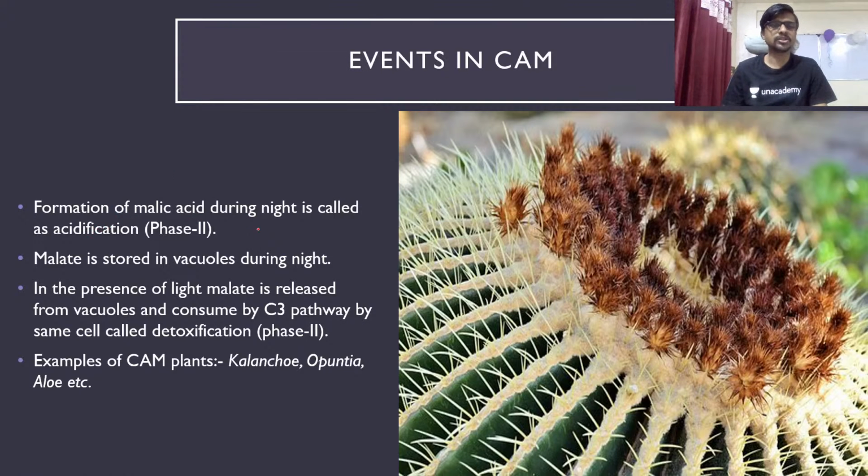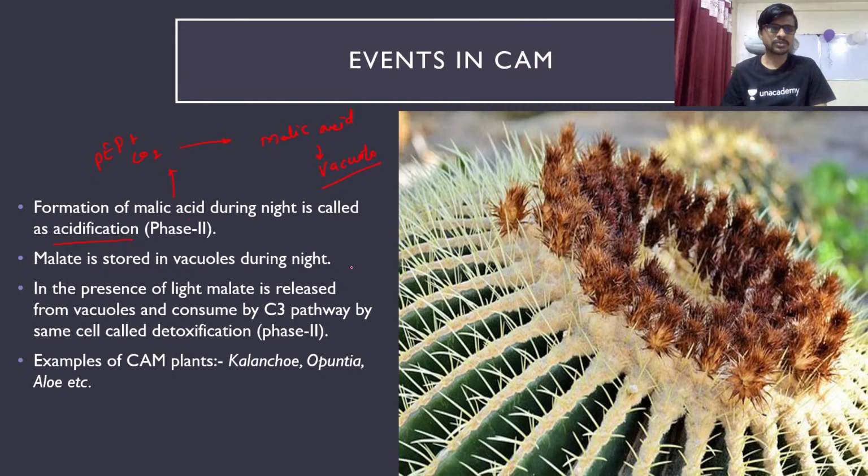Formation of malic acid during night is called acidification. Okay, so acidification means the formation of malic acid during the night. So at night we know the CO2 is fixed, and it is added on the PEP, phosphoenol pyruvate, which is converted itself into the malic acid, and which is stored inside of the vacuole. Okay, so malate is stored in the vacuole during the night.